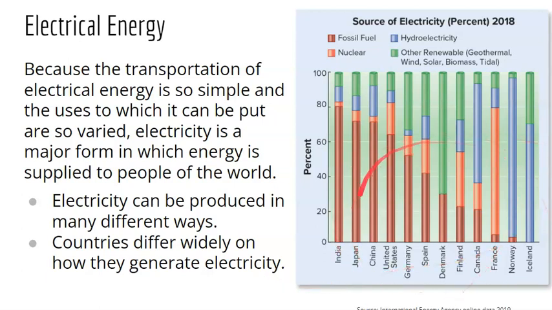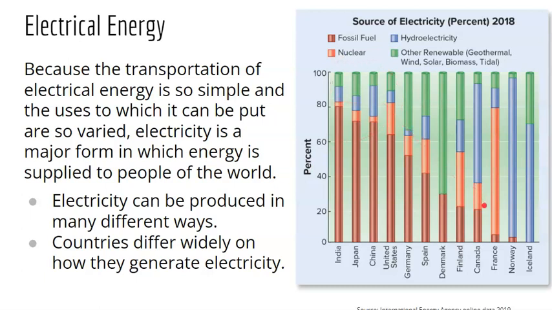So this is the source of electricity in different countries. Iceland is almost fully hydroelectricity. So they are fully renewable over there. India, lots of fossil fuels. Japan, lots of fossil fuels. China, US, Germany, a lot of fossil fuels.